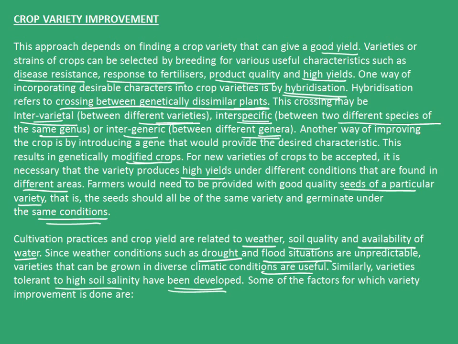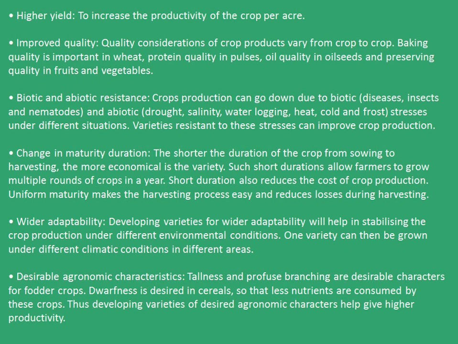Some of the factors for which variety improvement is done are: the first one is higher yield, to increase the productivity of crop per acre. The second is improved quality. Quality considerations of crop products vary from crop to crop. Baking quality is important in wheat, protein quality in pulses, oil quality in oil seeds, and preserving quality in fruits and vegetables. The third one is biotic and abiotic resistance.